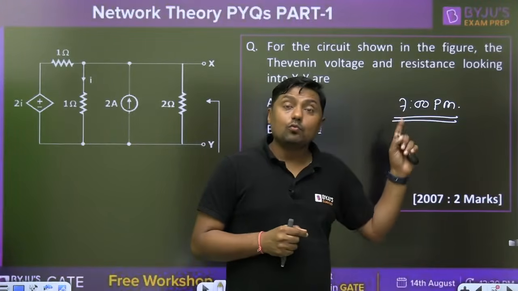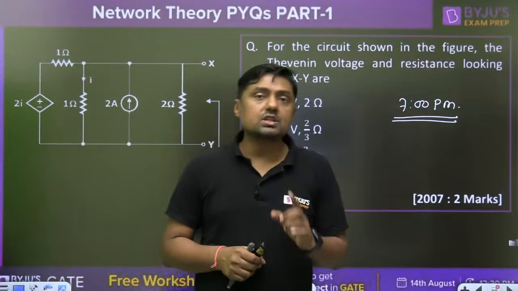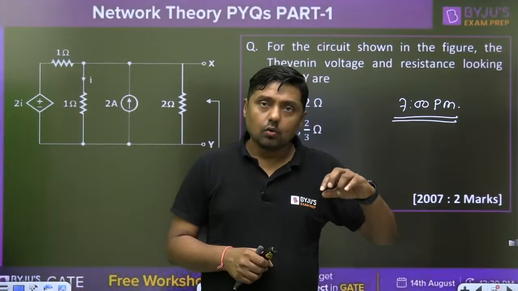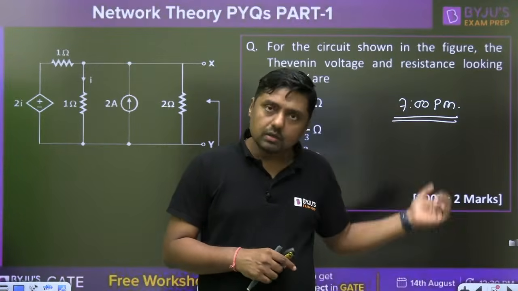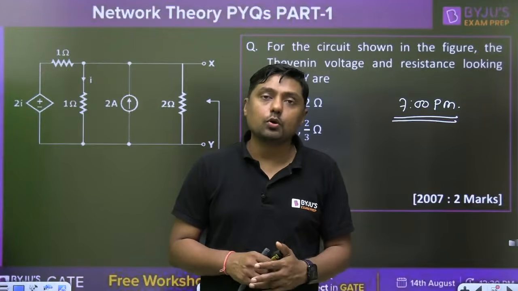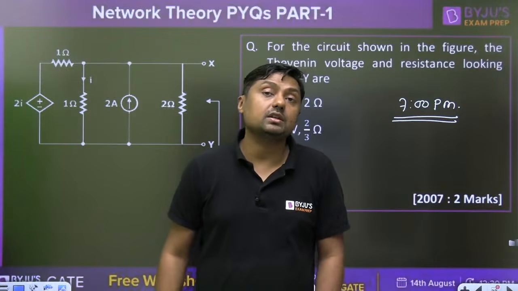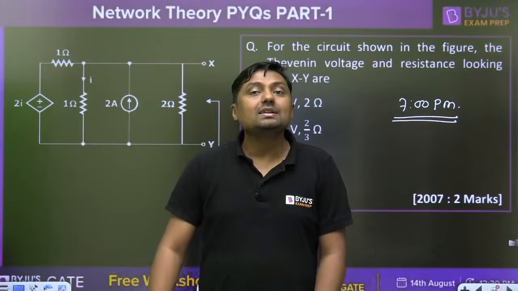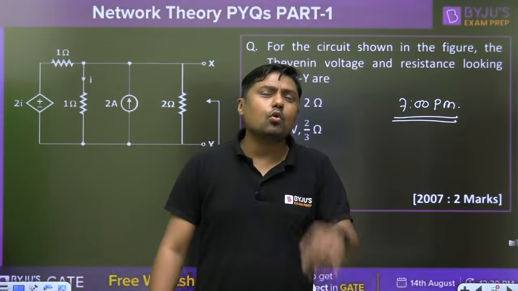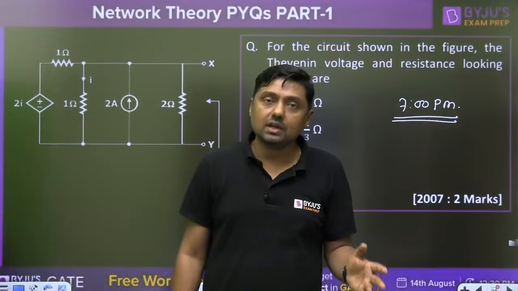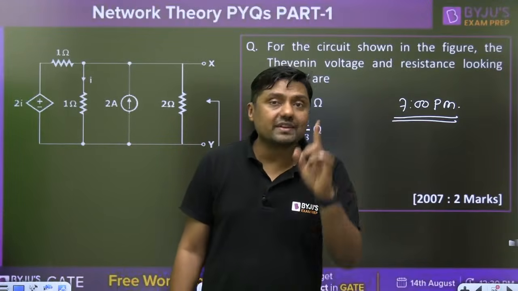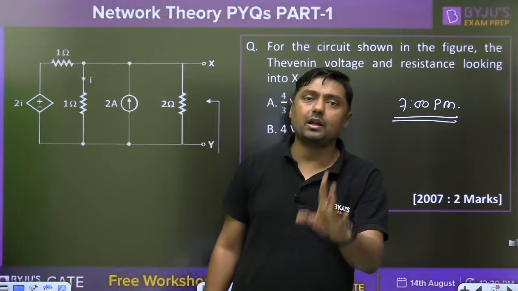Right? And we are going to discuss questions from the remaining topics, like two-port network. Today again I will discuss one or two questions from the two-port network. Then steady state analysis of the sinusoidal signal, network function, graph theory, and most important is transient: first order transient and second order transient. And questions from resonance, series resonance and parallel resonance.